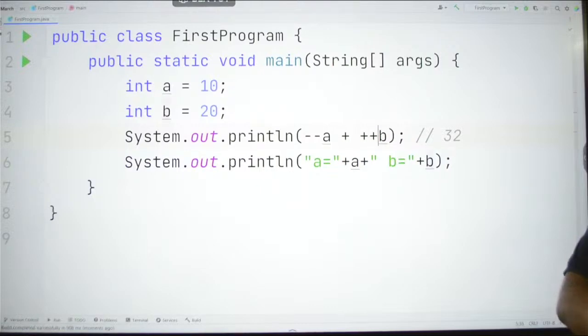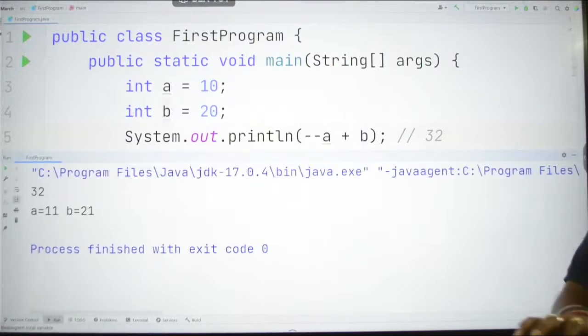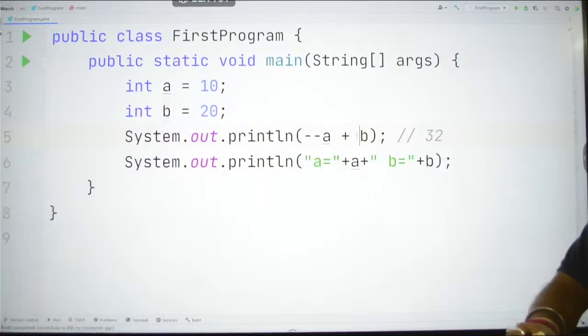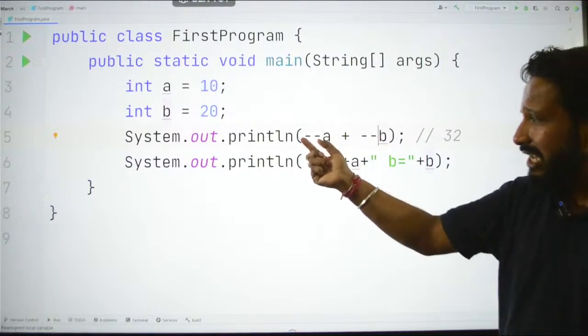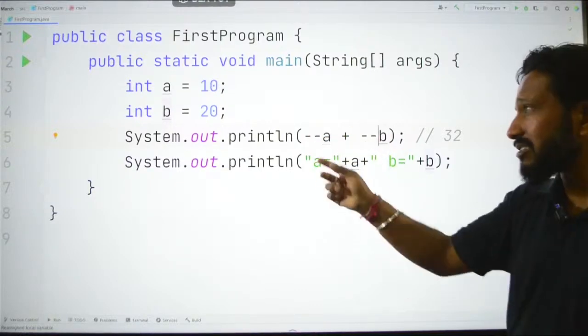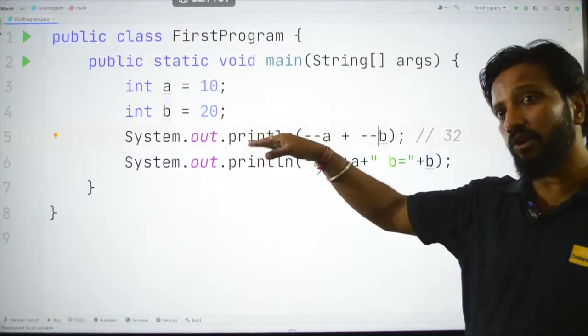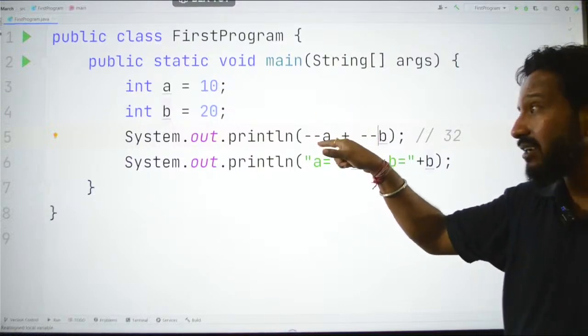If I say minus minus a and minus minus b, what will be the answer now? I am saying minus minus a plus minus minus b. That means what is minus minus a? Post decrement or pre decrement? It is pre decrement, right?